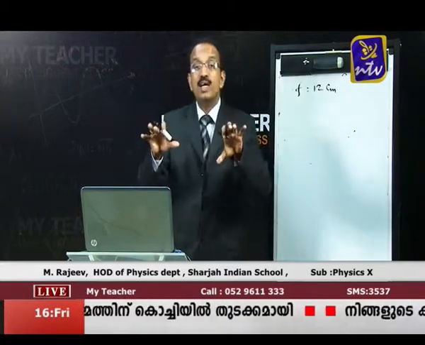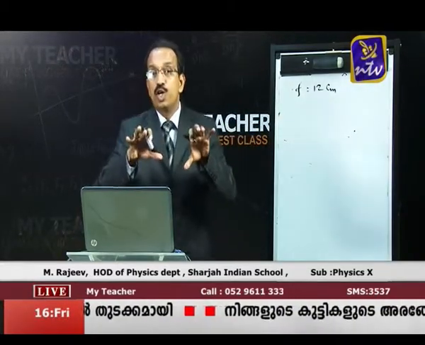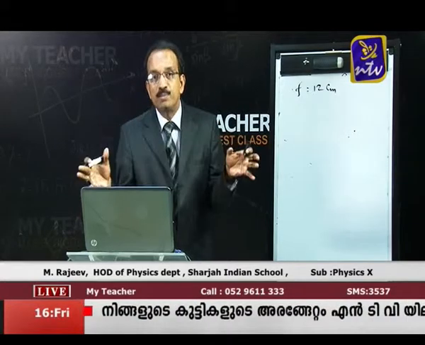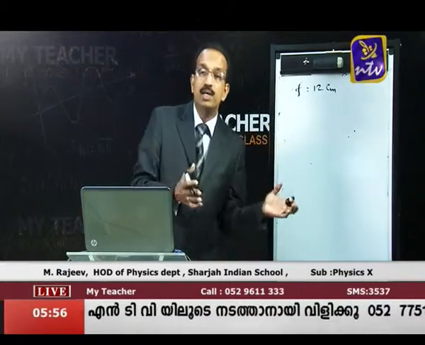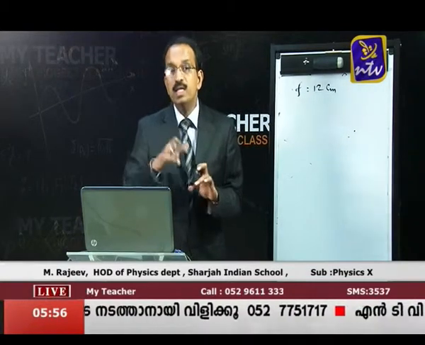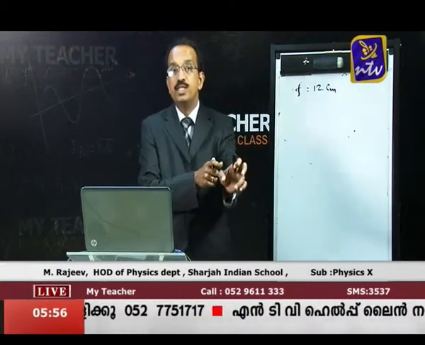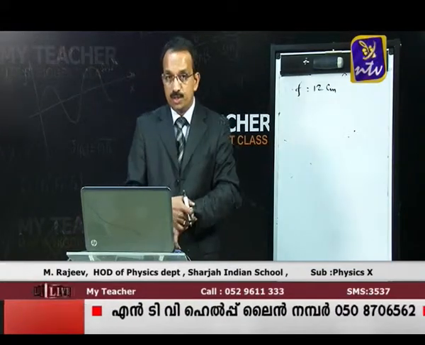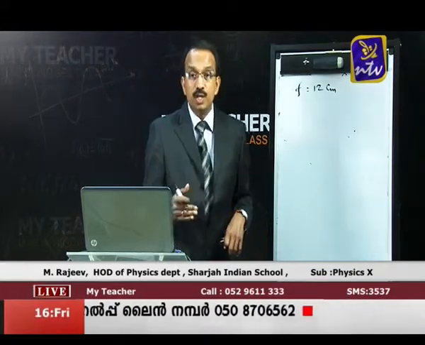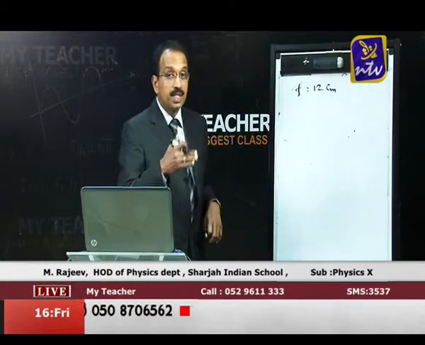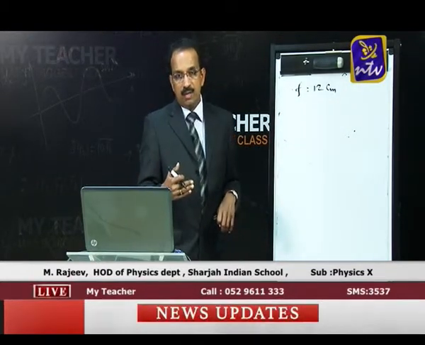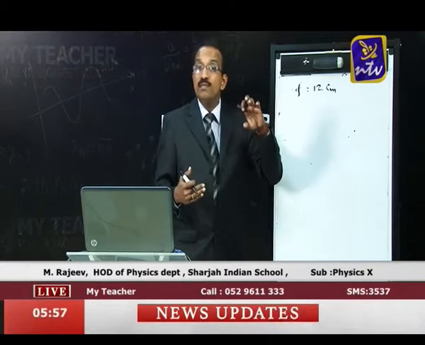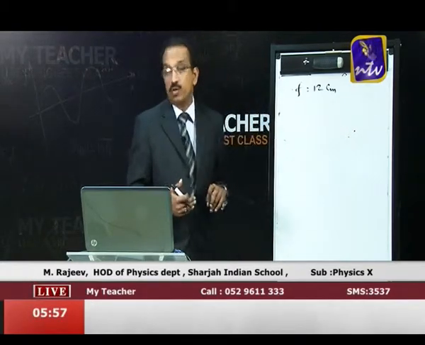Again about the concave mirror, I am telling you, a concave mirror forms both types of image, that is virtual image and real image, erect image and inverted image. When does a concave mirror form a virtual image? When does it form a real image? It forms a virtual image only when the object is between focus and the pole. Right? In all other situations it will give inverted real images only.